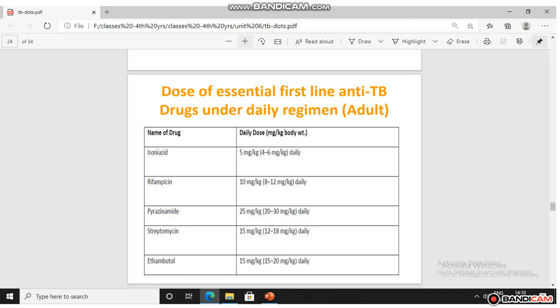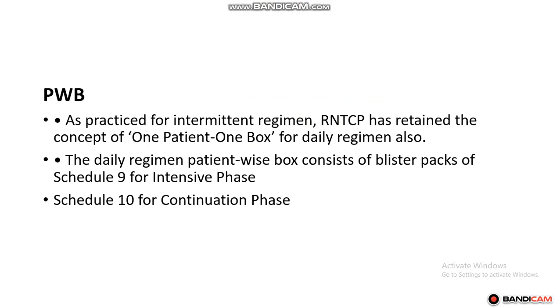Rifampicin 10 mg per kg, pyrazinamide 25 mg per kg, streptomycin 15 mg per kg, ethambutol 15 mg per kg. This is the minimum dose of the medicine per kg, and accordingly as per the weight band it is being calculated, and accordingly the fixed dose regimen is being provided.